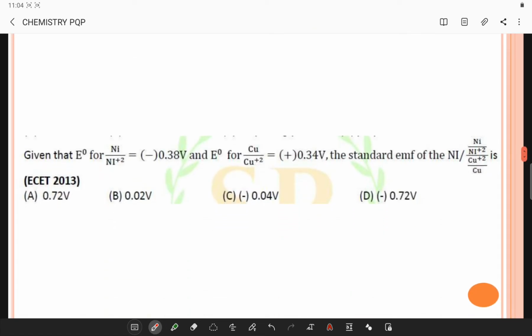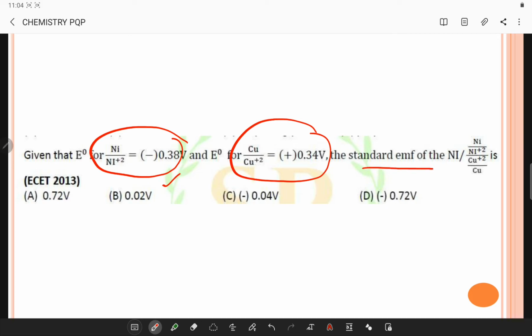So the next question, this is a similar question. Given the potential for nickel is minus 0.38 and for copper it is plus 0.34. Now what is the standard EMF of the nickel-copper cell?